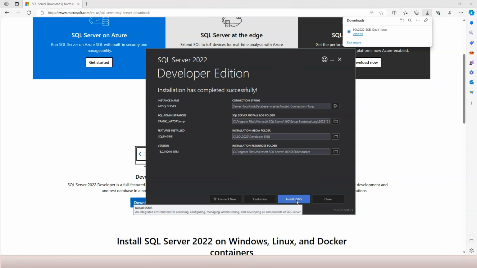You can see that it has a message. It says an integrated environment for accessing, configuring, managing, administrating, and developing all components for SQL Server. Right? So this one provides a UI, and through that UI, you as a SQL developer can access any SQL Server that you want to access. So let's click on this button and try to install it.